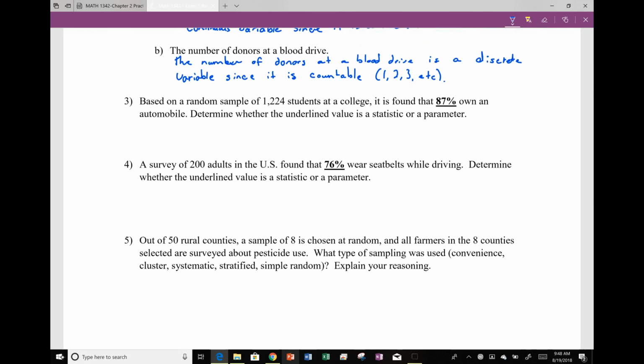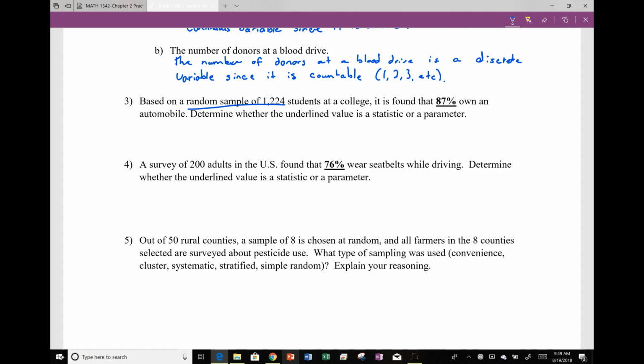Based on a random sample of 1,224 students at a college, it is found that 87% own an automobile. Determine whether the underlined value is a statistic or a parameter. So remember that a statistic comes from a sample. A parameter comes from a population.